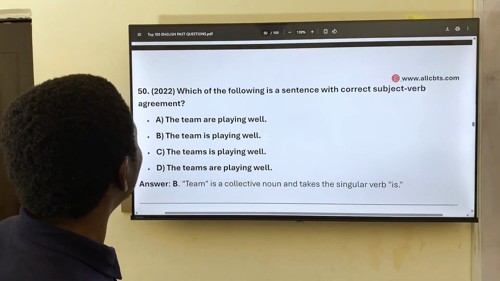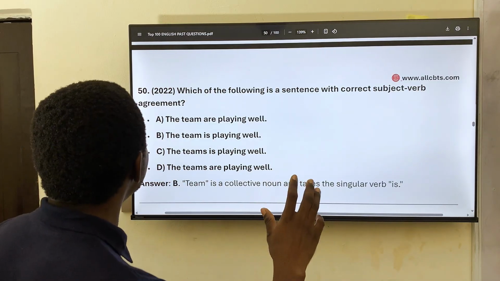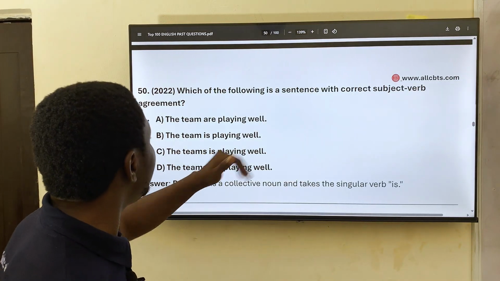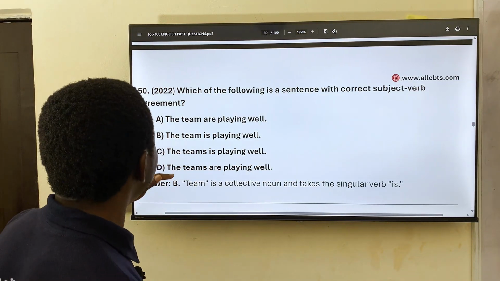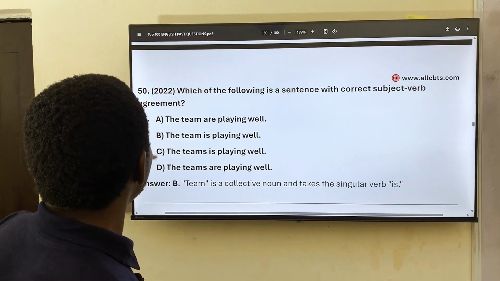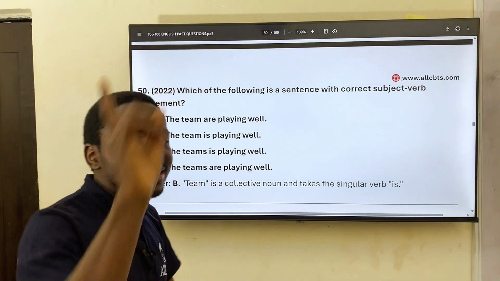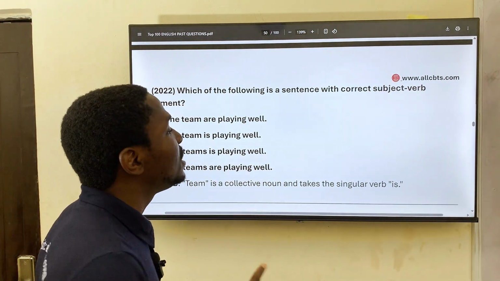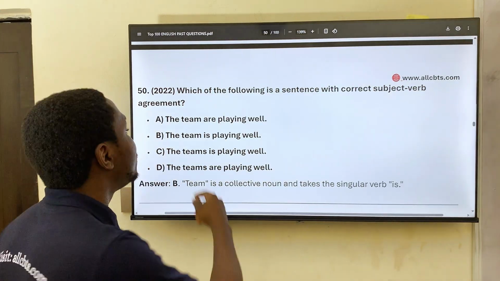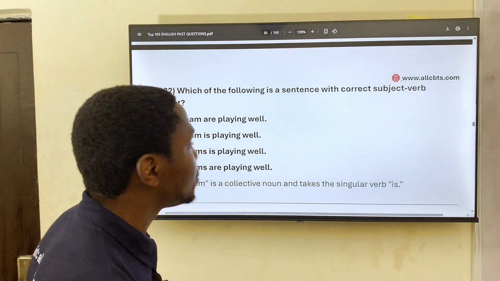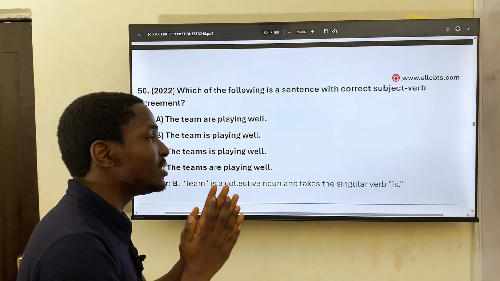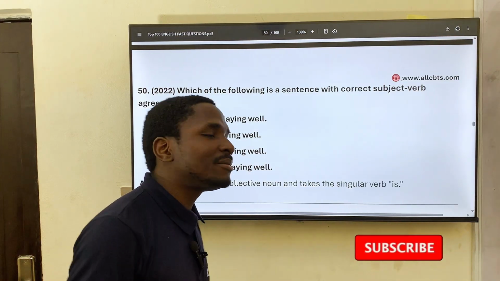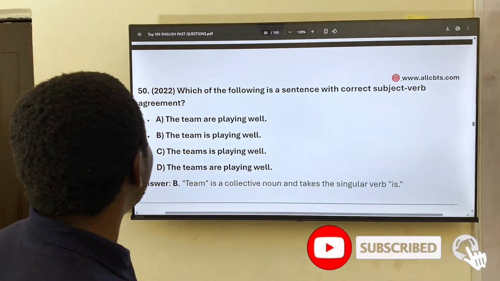50. Which of the following is a sentence with correct subject-verb agreement? This team are playing well. The team is playing well. The teams is playing well. The teams are playing well. We have the team are playing well. The team, okay, is a group. So you use a singular verb for such words. So the team is a group, okay? So the team is playing well. The team is a collective noun. It takes a singular verb. Yes, so the team is playing well.